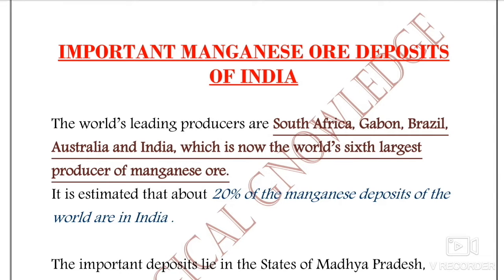Welcome to Geological Knowledge. In the previous discussion we discussed the mineralogy of manganese minerals or manganese ores and the types of deposits, especially the syngenetic gonditic type of MP and Maharashtra region, or the syngenetic reef deposits especially of Odisha and Andhra region, which are mainly associated with the cordierite rocks, and syngenetic gonditic deposits, which are associated with the gondites, and the replacement deposits of Bihar and Odisha, which are found in the iron ore series, and the mixed type or the laterite type deposit, which occurs in the lateritic capping